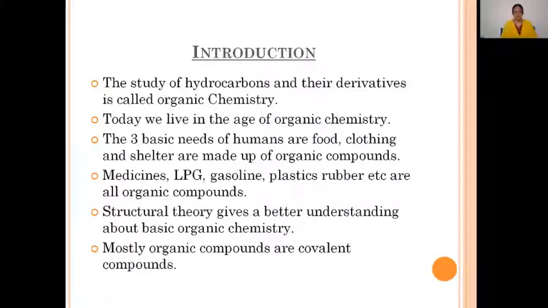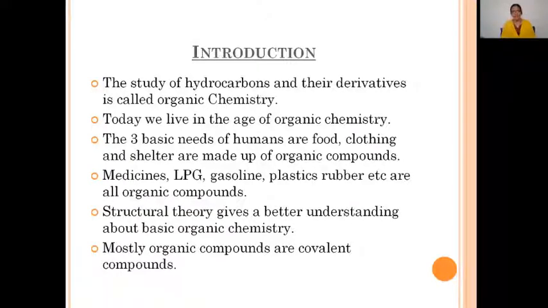Then why did we say this? Because the three basic needs of human are food, clothing, and shelter, which are made up of organic compounds. Most of the medicines that cure diseases and relieve pain are all organic compounds. The LPG or cooking gas is a mixture of butane, isobutane, and to some extent methane. And gasoline propels the automobiles, the plastics, the rubber. These are all organic compounds which we use in our day-to-day life.